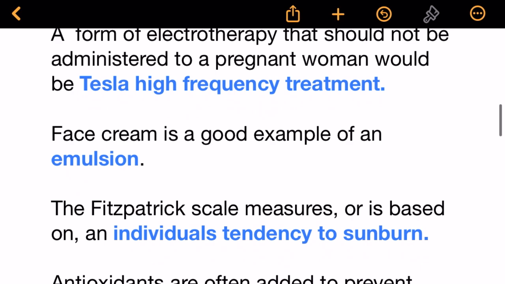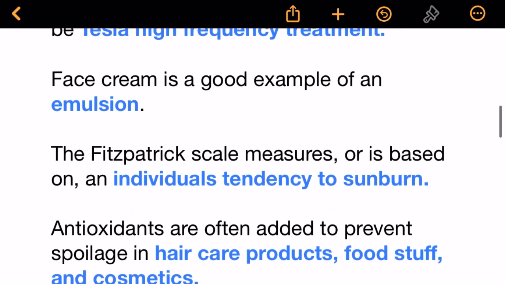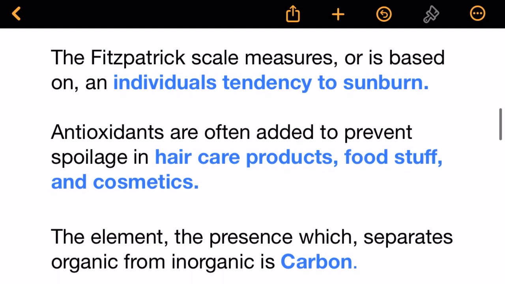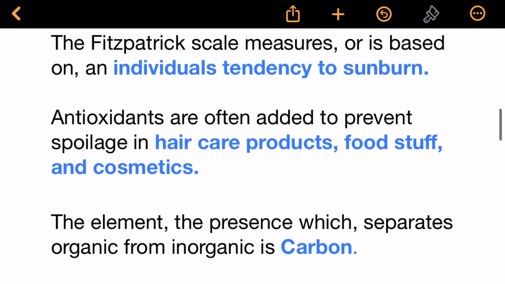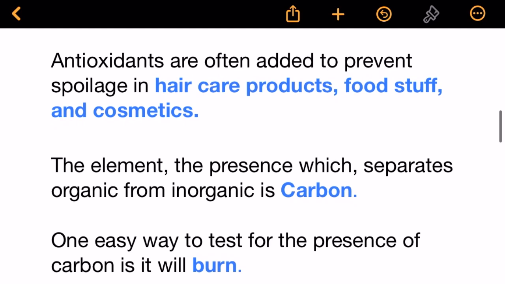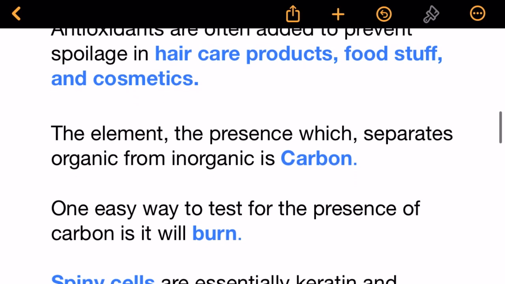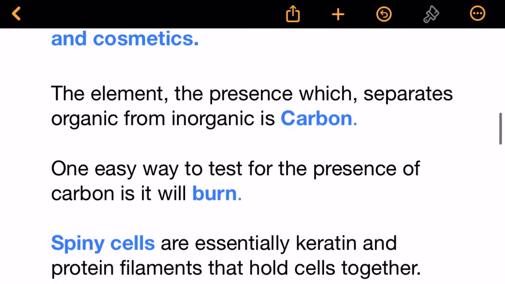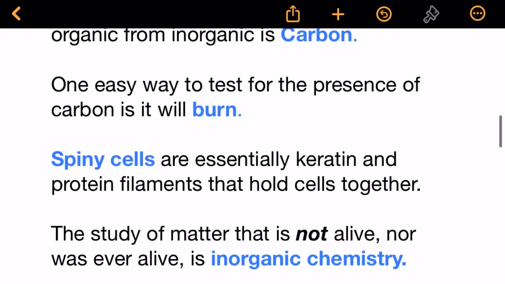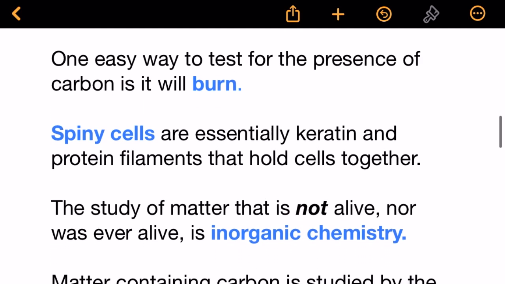The Fitzpatrick scale measures, or is based on, an individual's tendency to sunburn. Antioxidants are often added to prevent spoilage in hair care products, foodstuff, and cosmetics. The element, the presence of which separates organic from inorganic, is carbon. One easy way to test for the presence of carbon is that it will burn. Spiny cells are essentially keratin and protein filaments that hold cells together.